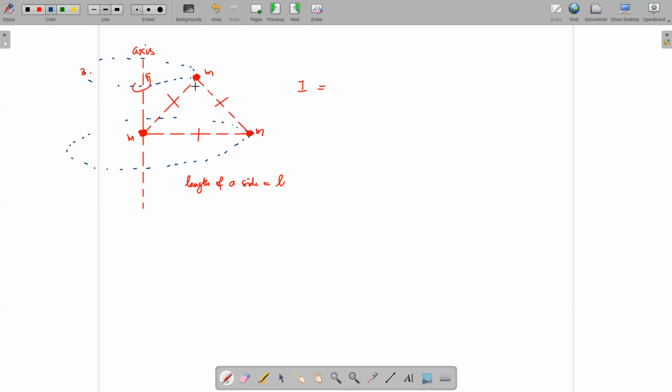Whereas for this one, the distance is half, so that will be m into L by 2 square, plus this is at a distance L, m L square. That's equal to 1 by 4 plus 1, that is 5 by 4, 5 by 4 m L square. So that much will be the moment of inertia.